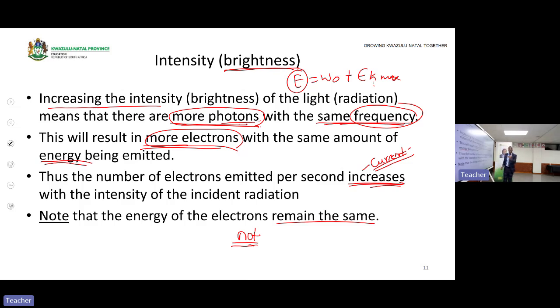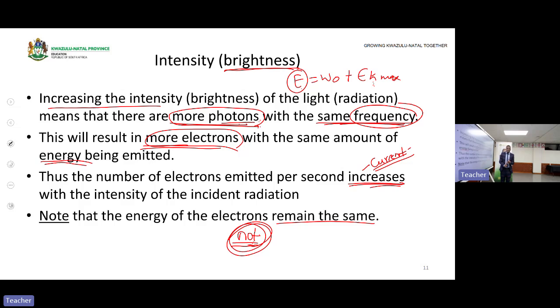Intensity doesn't initiate the emission of electrons. Even if you increase the intensity, if electrons were not emitted before, they are not emitted now. What will make them be emitted is frequency. Because frequency has not changed, even if you increase the intensity, electrons will not be emitted. Even if they say, okay, now we are using the same light with a higher intensity, electrons will still not be emitted, because they were not emitted before. Intensity will have an impact only if electrons are emitted in the first place.